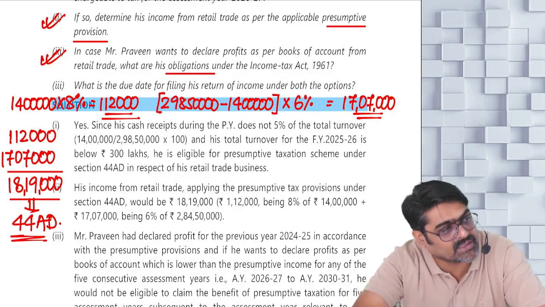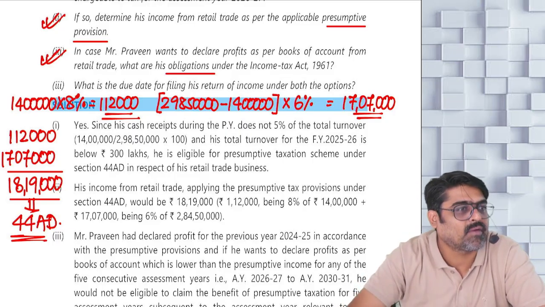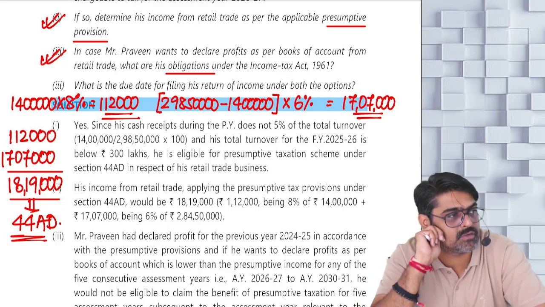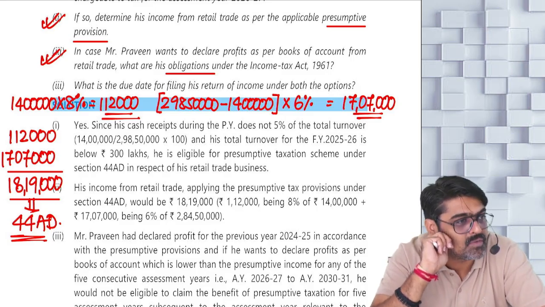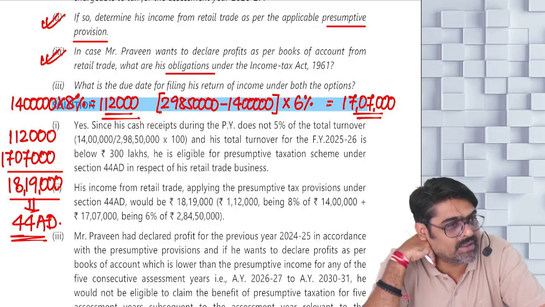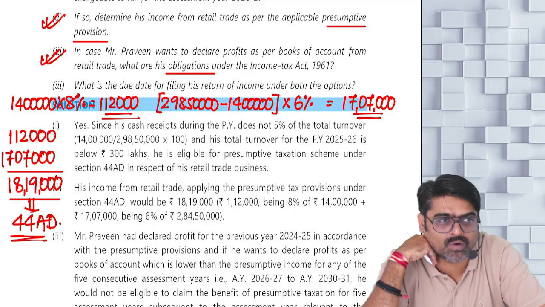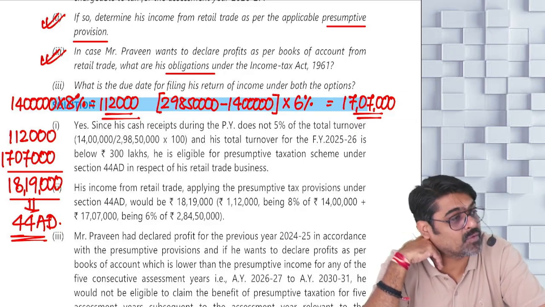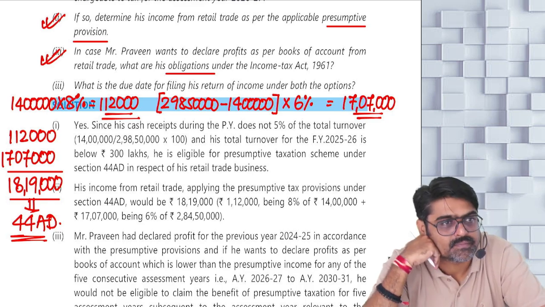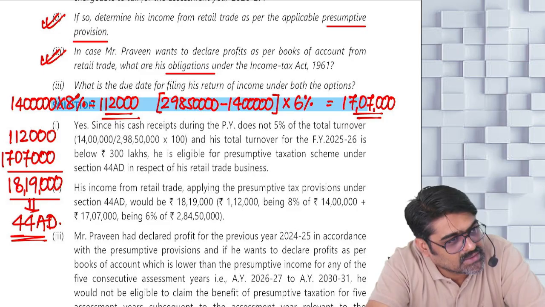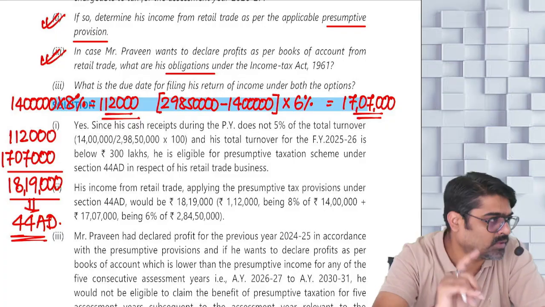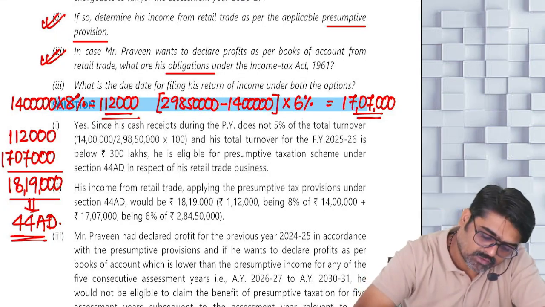But if he does that, then in that year, he will have to maintain the books of accounts. He will have to get them audited also. And for the next 5 years, even if the turnover is within the limit, he cannot follow 44AD. He will have to follow the regular provisions. That will be his obligations. Can you write down this thing in your language? The same thing which I am explaining is given in theory there. Today at home you are going to read it. Done, sir? So this question is also answered.